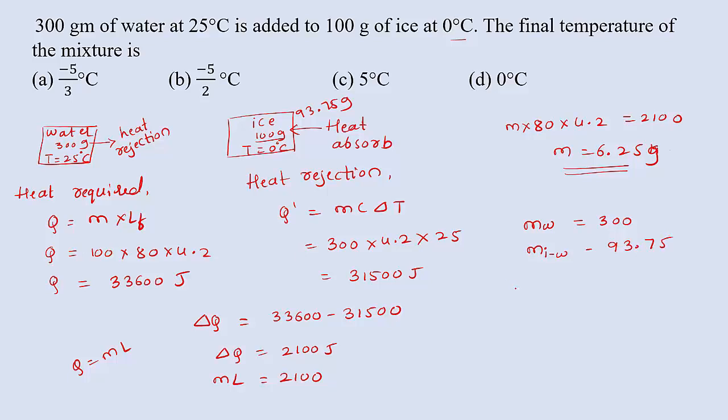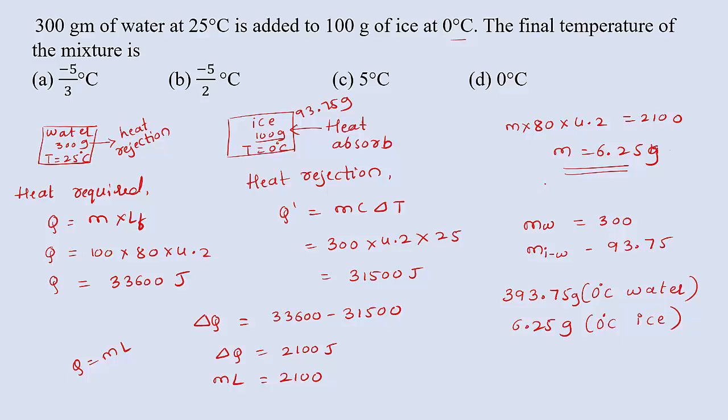So the total value will be 393.75 gram, converted into water at 0 degrees Celsius. The remaining is 6.25 gram of ice, at 0 degrees Celsius. That means at constant temperature, 393.75 gram is water, but the remaining 6.25 gram is ice, at the same temperature, that is 0 degrees Celsius.